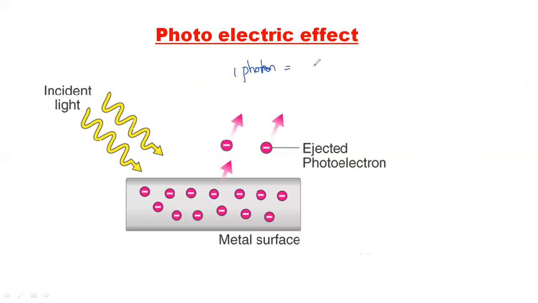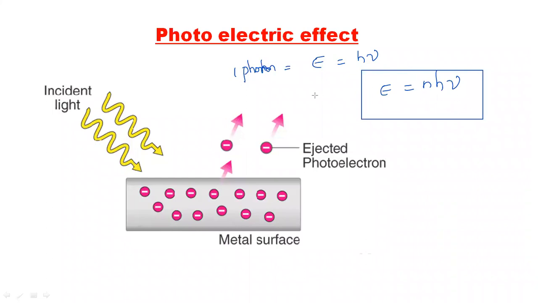so one photon, let us assume that E is one photon and it is having the energy which is h nu. సో అంటే ఉదాహరణకు ఎగ్జాక్ట్లీ ద ఈక్వేషన్ విచ్ ఈస్ E is equal to nh nu. సో యాక్చువల్ ఈక్వేషన్ ఇది అన్నమాట. So actual equation for this is this one. E is equal to h nu here. So n is nothing but whatever the number here, ఎన్ని పార్టికల్స్ ఉన్నాయి అంత ఎనర్జీ వస్తుంది.